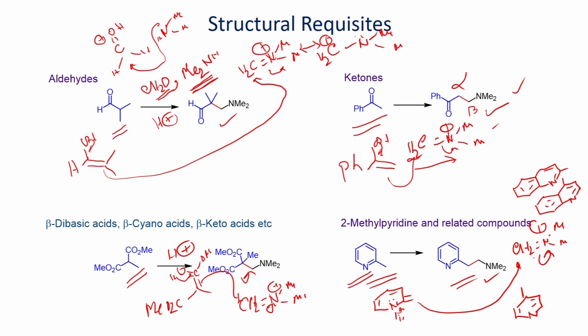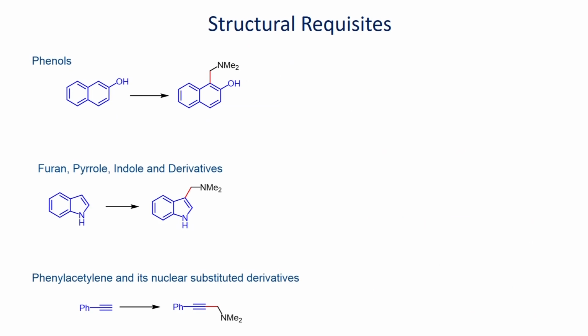So, these are the compounds which can form enolate or enols that can undergo addition with this iminium salt to give the addition product. In addition to that, beta naphthol also can undergo reaction with this iminium salt.